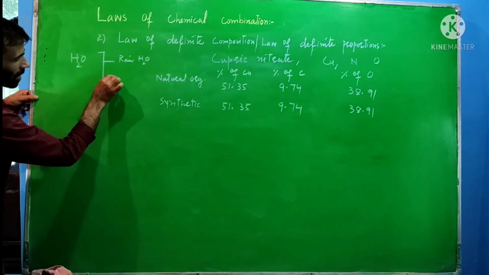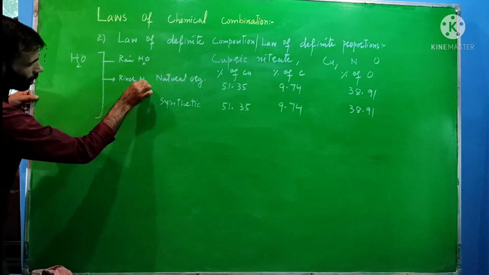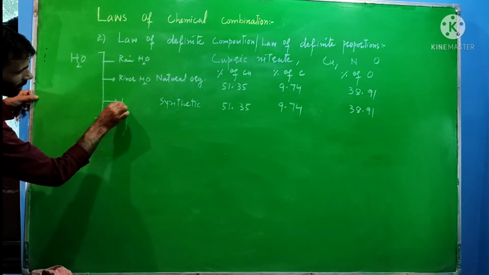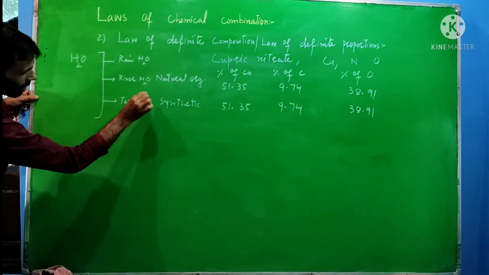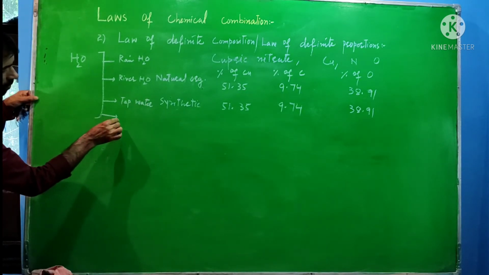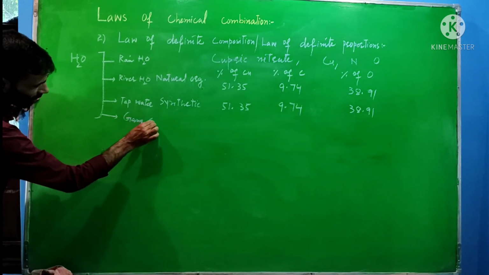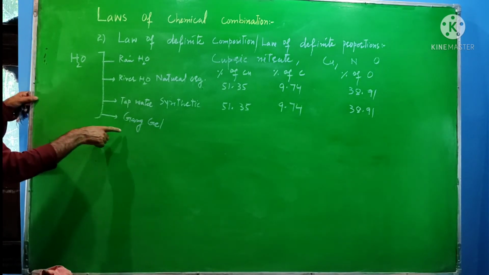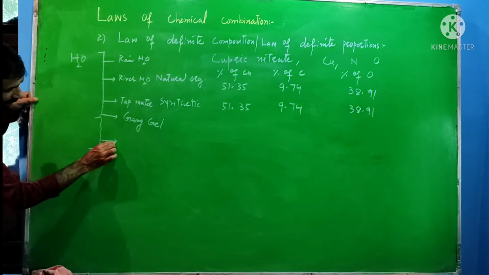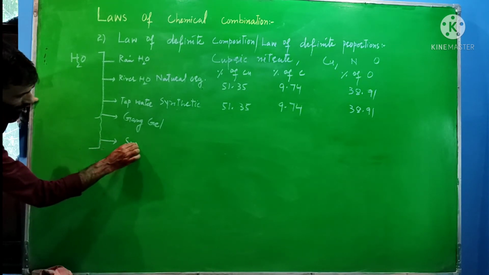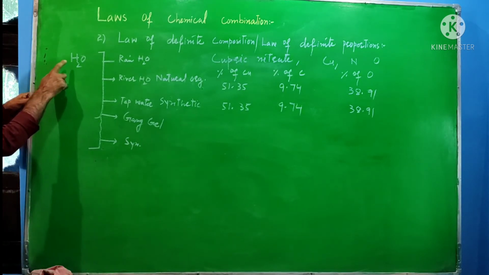After that, this one river water, this one even tap water, even water obtained from our river, which Hindus call Ganga Jal. Whatever may be the source, or if we obtain it by a synthetic method, water always has the same formula.